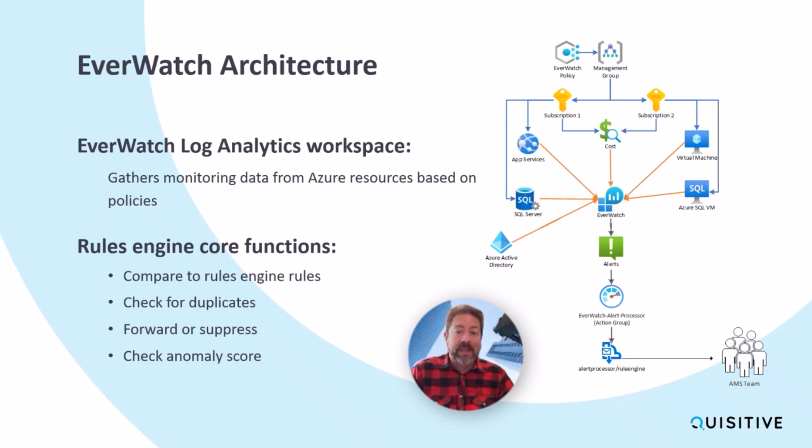As an example, we use tags to identify a development resource, which may not be important enough to notify about if it has a heartbeat-level failure. That's how we use the rules engine to weed through the various alerts coming out of Azure, and we only escalate the things that are relevant enough to our AMS team on the monitoring side, for human personnel to take a look and figure out: is there something we need to fix, or something to escalate to the customer? We've also got some anomaly checking in there, as I mentioned, to see if something unusual is occurring in the environment.